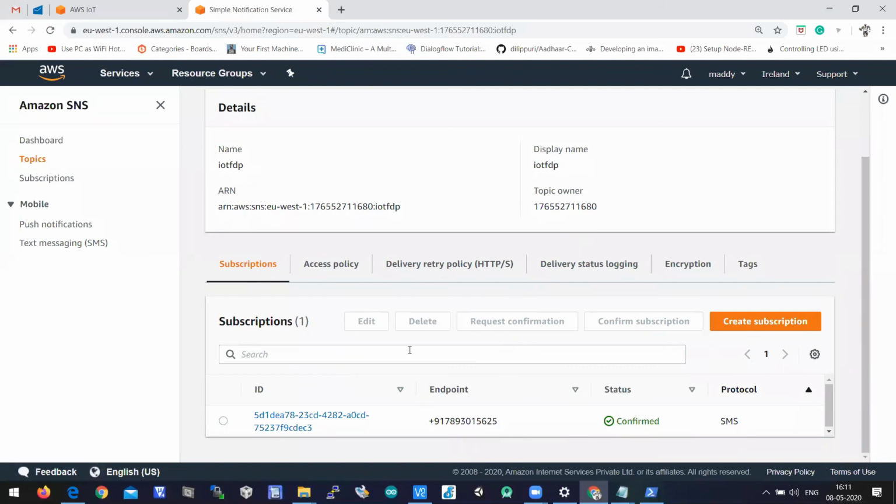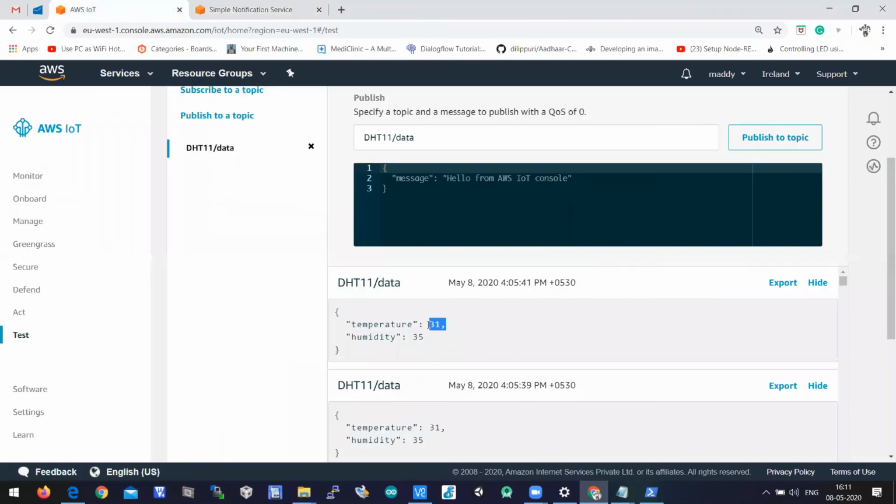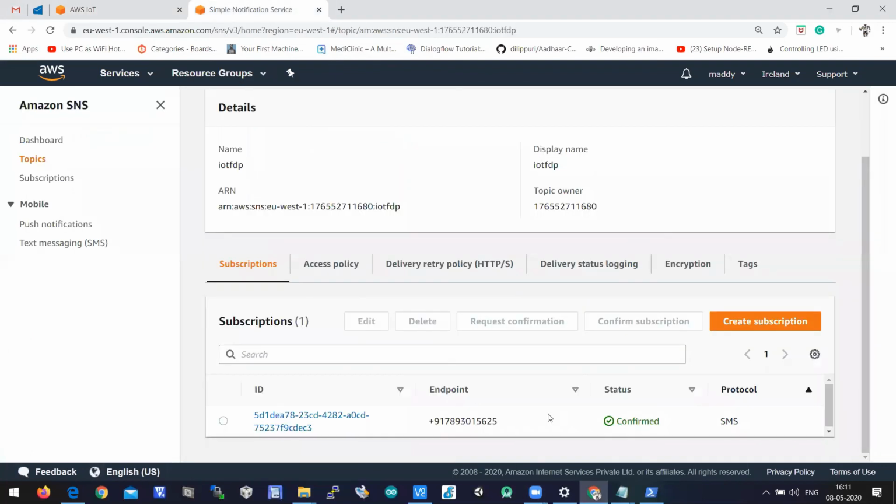After this, to this endpoint, we need to send SMS when, say, temperature crosses 50. Now the temperature is 31, right? When the temperature is 31, no need to send SMS. But when temperature crosses 50, we need to send SMS. The protocol is SMS, which is added to this mobile number.